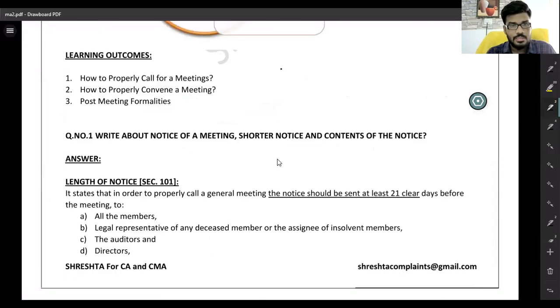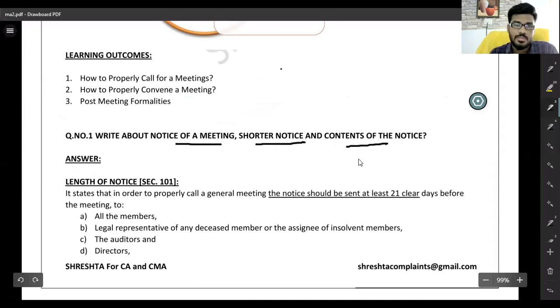Here, listen. Write about notice of a meeting, shorter notice, and contents of the notice. Length of the notice: what is the length, sir? 21 clear days. The notice is sent to whom? All the members, the legal representative of a deceased member, the assignee of an insolvent member, the auditors and directors.